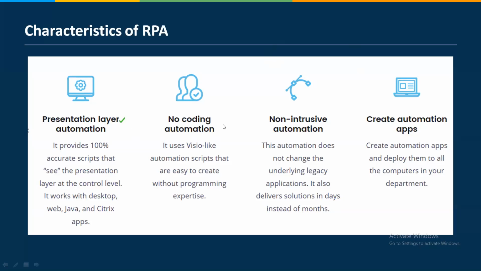meaning we need a UI, mainframe UI, SAP UI. Of course, without UI, it runs connecting to the database, MongoDB, SQL, Oracle, connecting to the API keys using API key, web API. No coding is required for automation. That is a debatable question. I'll tell you this part as well. You can create non-intrusive automation and you can create an automation app which will be reusable.